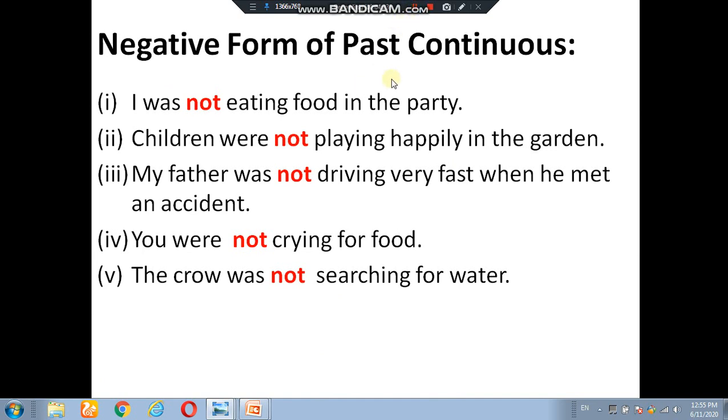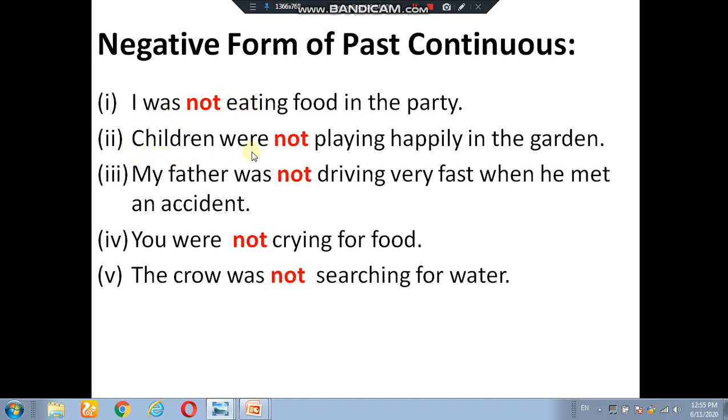This is the negative form of past continuous sentences. Number one is: I was not eating food in the party. Just like in present form, you use "not" between the helping verb and the main verb. Was is the helping verb and eating is the main verb. Not is used between was and eating.